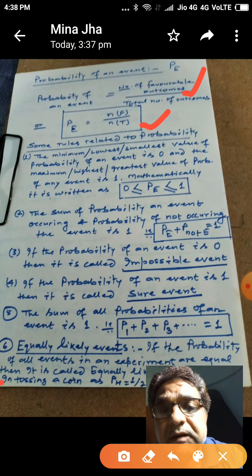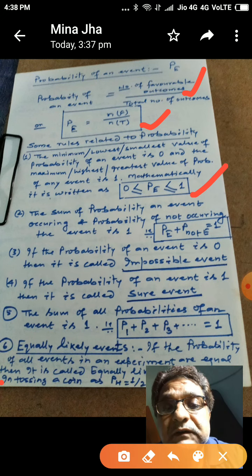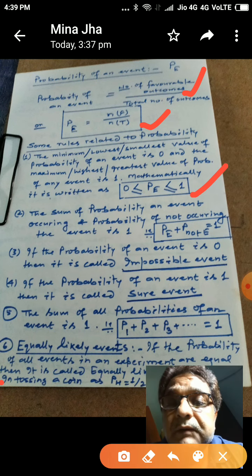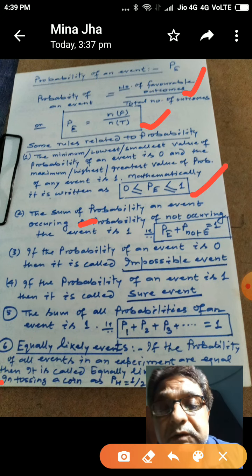Symbolically, mathematically, this may be written as 0 is less than or equal to P(E), which is less than or equal to 1. So the first point is this to note down here.